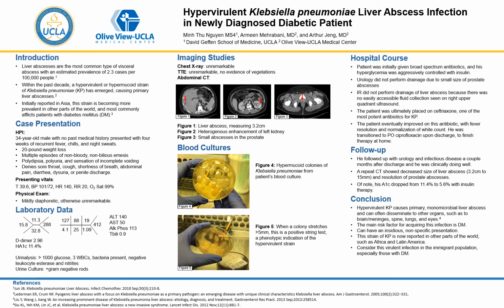And one last point I want to make is although the strain of KP originated in Asia, it has now been reported in other parts of the world, such as Africa and Latin America. Given the prevalence of travel, this infection has also been increasingly reported in the US, which underscores the importance of considering this virulent infection in the immigrant population, especially those with diabetes.